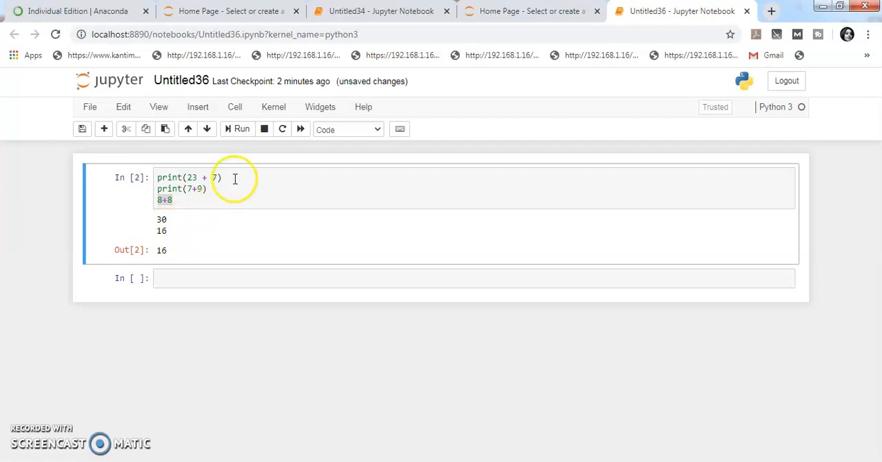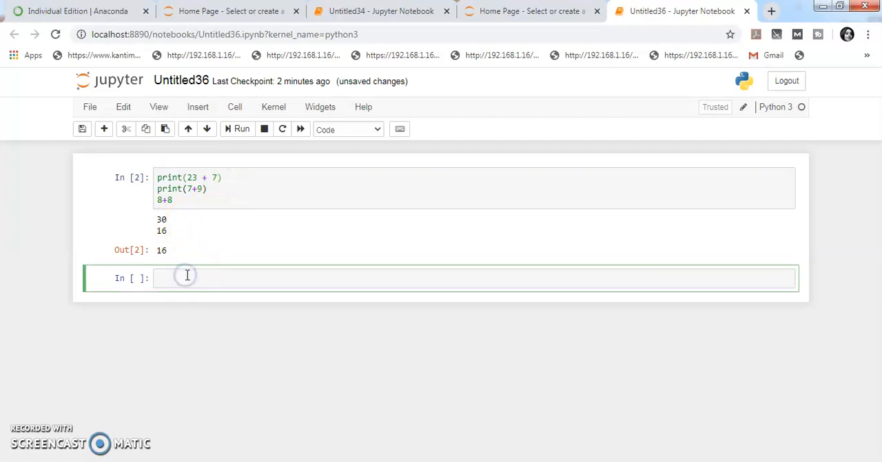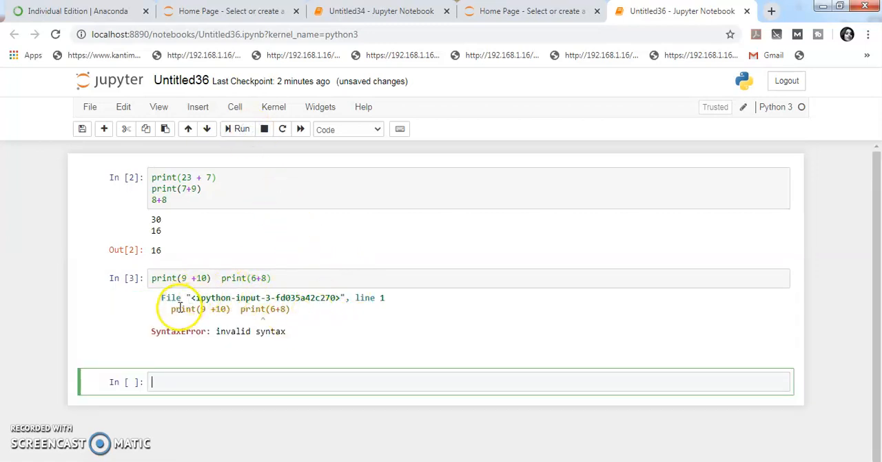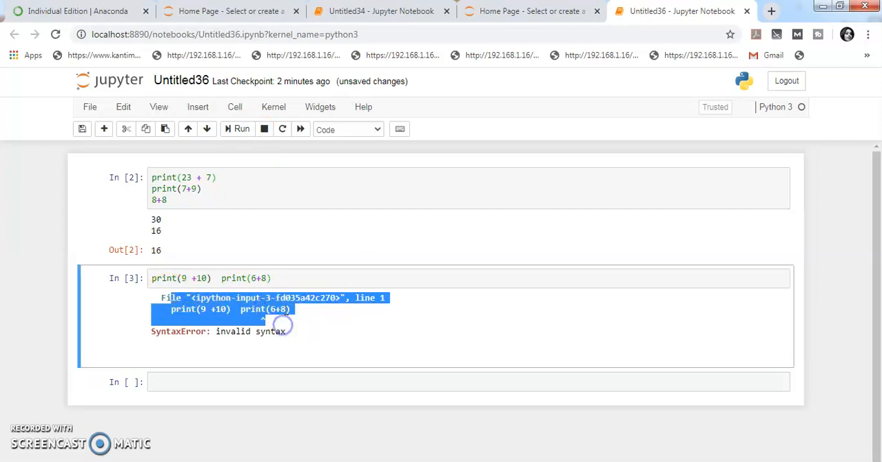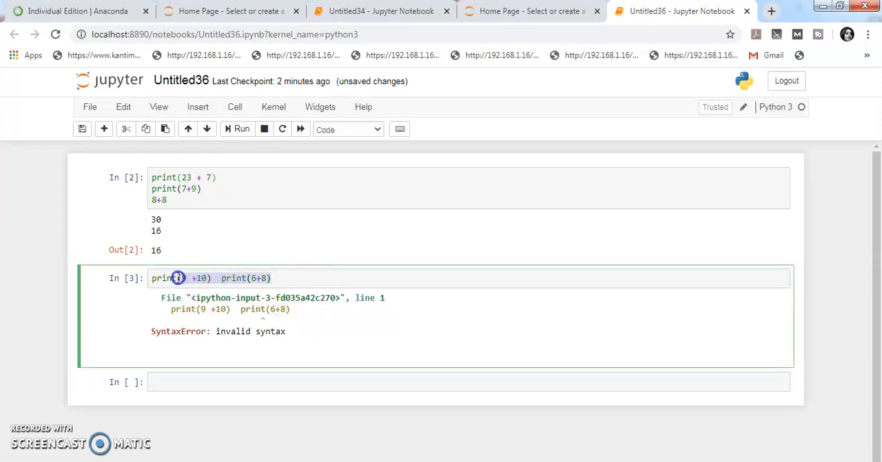So this is the syntax. Suppose we write 9 plus 10, and now here again write one print and 6 plus 8, and run this. It gives invalid syntax because we put two prints in one line. So this is not the correct syntax, and it gives an error.